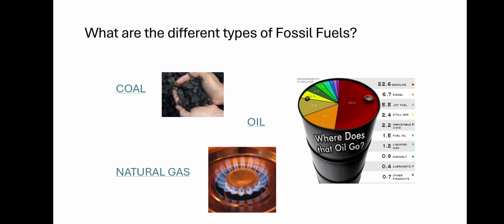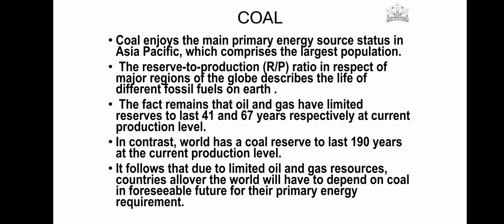The different types of fossil fuels are coal, oil, and natural gas. First, the coal. The coal enjoys the main primary energy source status in Asia Pacific, which comprises the largest population. The reserve to production ratio in respect of major regions of the globe describes the life of different fossil fuels on Earth. The fact remains that oil and gas have limited reserves to last 41 and 67 years respectively at current production level. In contrast, the world has a coal reserve to last 190 years at the current production level.